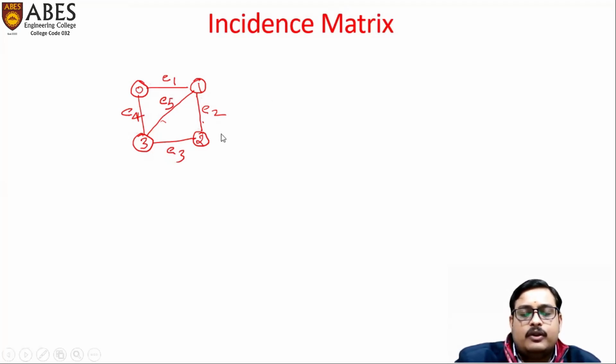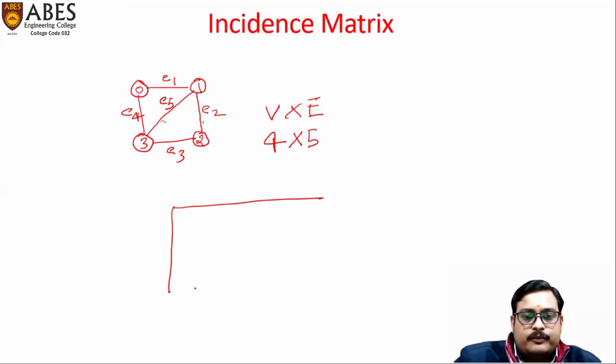So what we'll do, we'll create one matrix. And what will be the size of the matrix? This will be V cross E. It means V is the number of vertices and E is the number of edges. So here we have 4 vertices and 5 edges, so this will be 4 cross 5. Okay, so let's begin with the matrix. We'll create one matrix with 4 rows and 5 columns. This is the matrix.